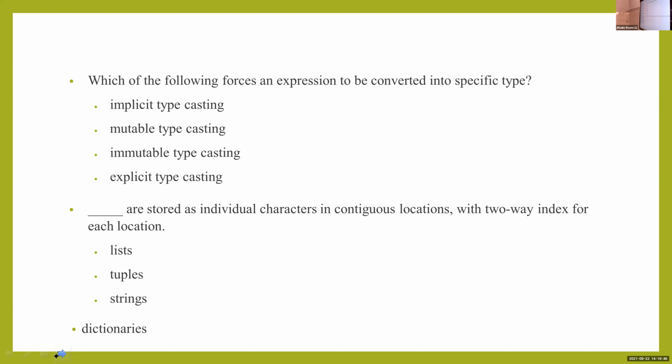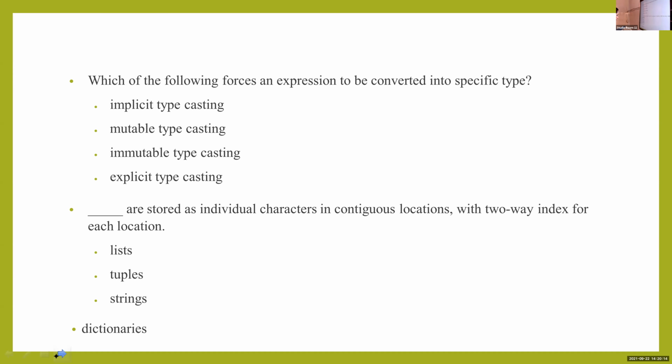Which is the answer? Muhammad? Explicit. Explicit is the forced conversion. Implicit is not a forced typecasting method. It is automatically converted. Explicit is converted with the help of the user. That is, it is the forced conversion.